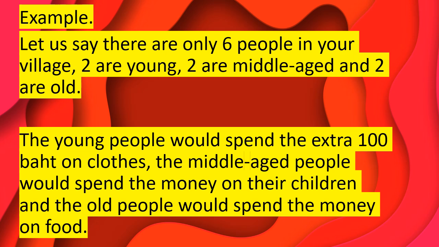So, for example, let us say there are only 6 people in your village. 2 are young, 2 are middle-aged, and 2 are old. The young people would spend the extra 100 baht on clothes. The middle-aged people would spend the money on their children, and the old people would spend the money on food.